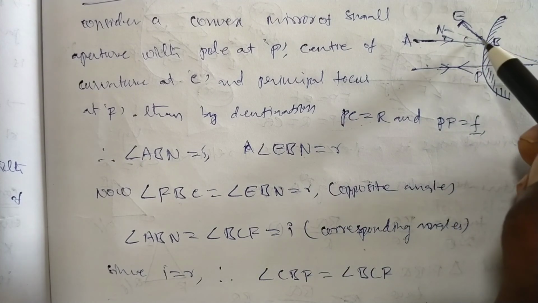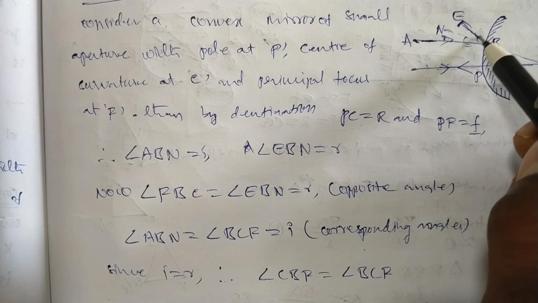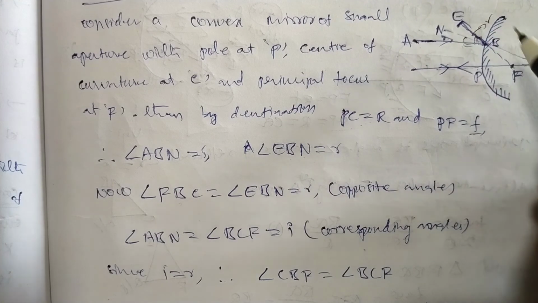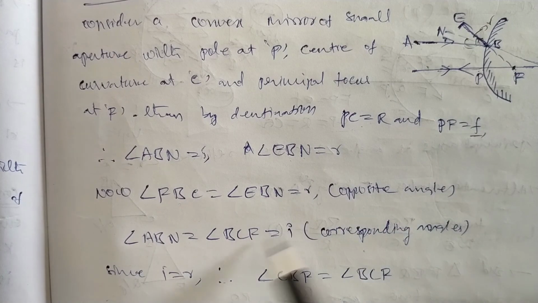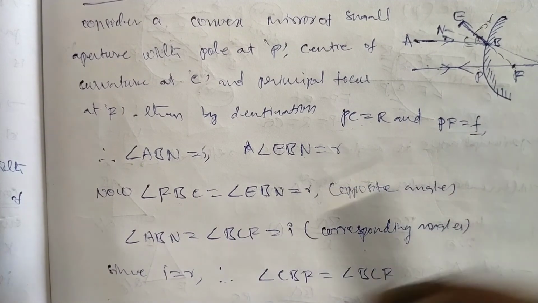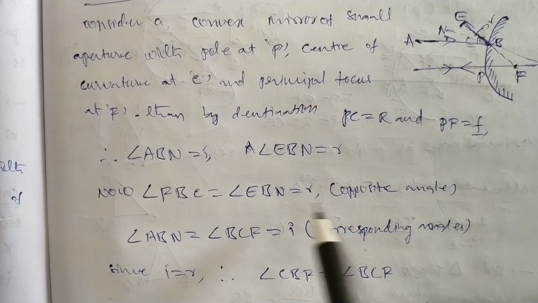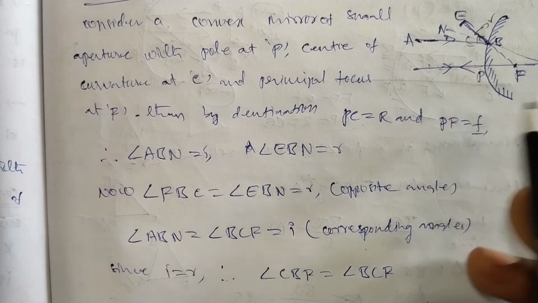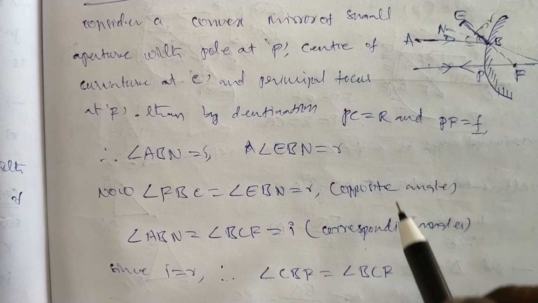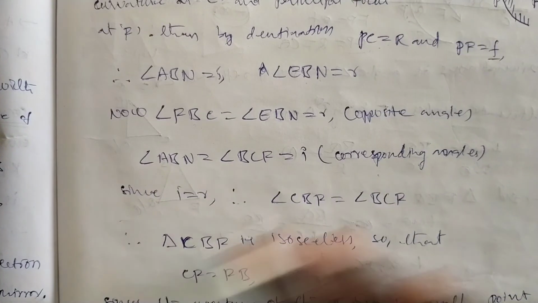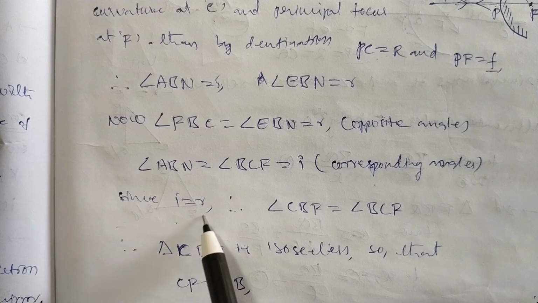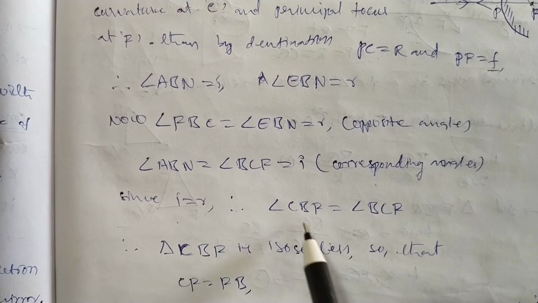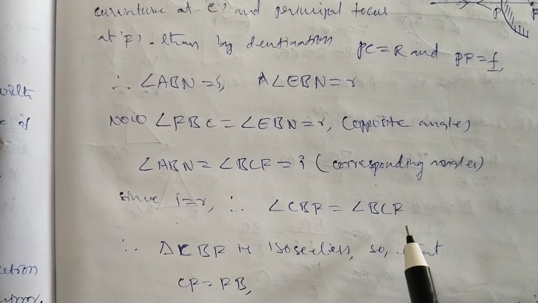From this we consider the two triangles ABC and EBN, with opposite angles. From the diagram, the incident angle is equal to the reflection angle, so CBF is equal to BCF.